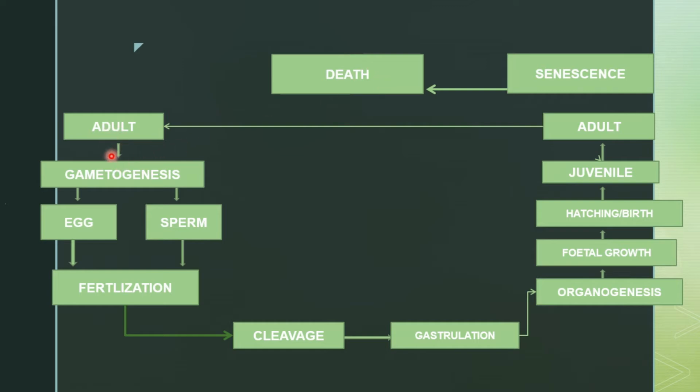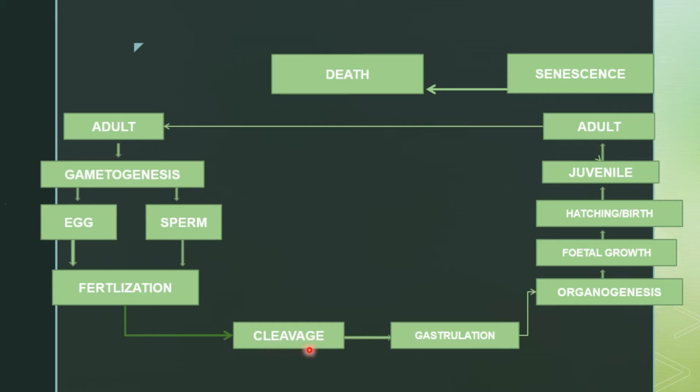And adults have the capacity of this process which is called gametogenesis, and in case of males this is called spermatogenesis, in case of females this is called oogenesis, in which egg will be formed, and in case of male part mainly spermatozoa will form after the process of spermatogenesis, and by the fusion of egg and the sperm there will be fertilization, or fertilized egg will be produced, and there will be changes in this fertilized egg.